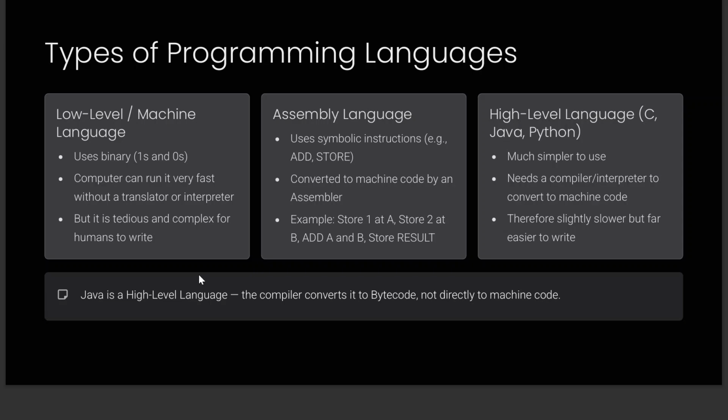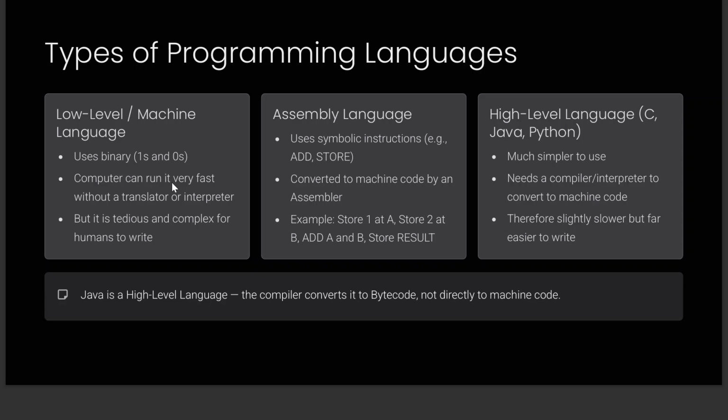So what are the different types of programming languages? There are three types of programming languages. One is a low level language or machine level language, the second is assembly language, and the third is high level language. Let's start with what is a low level language or a machine language. It is simply a bunch of zeros and ones, what a computer understands at the most simplified, lowest form. So basically zeros and ones is what machine language means.